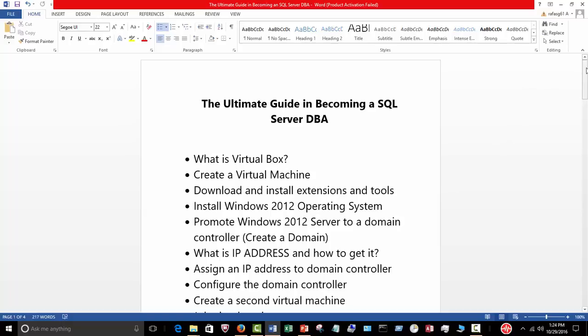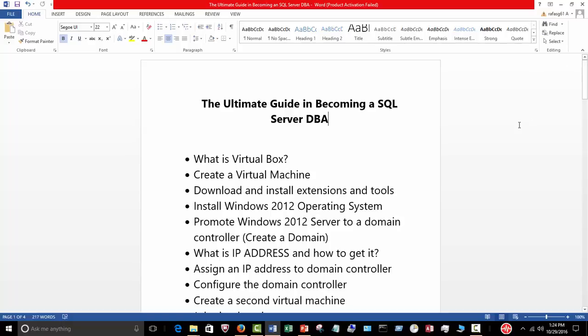So this is going to be a great benefit to the person who wants to know how to become an SQL database DBA. I've had a lot of questions from the thousands of students that I have who are taking the courses, but I think this will answer the questions of those who are not my students at this point, or my future students who are trying to answer the question of what it takes to become a production SQL database administrator. Hopefully by the time you finish this video, it'll answer your questions if you have any.